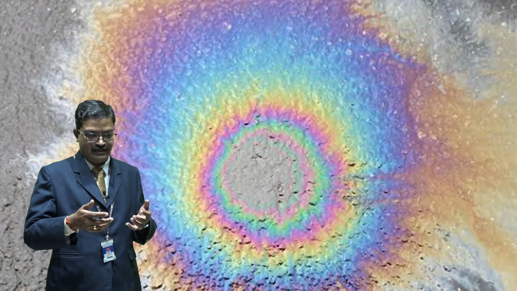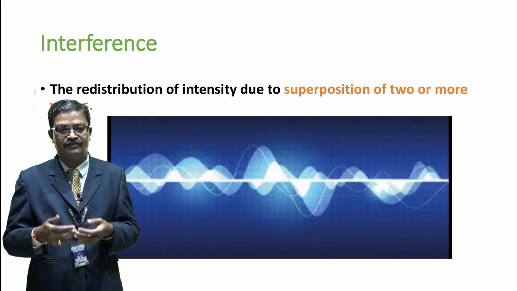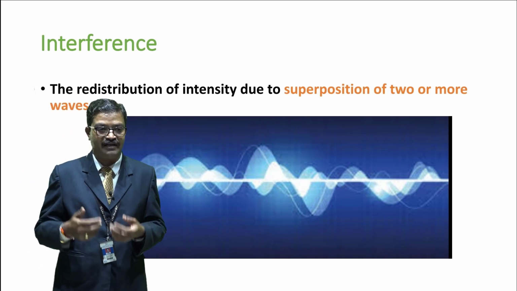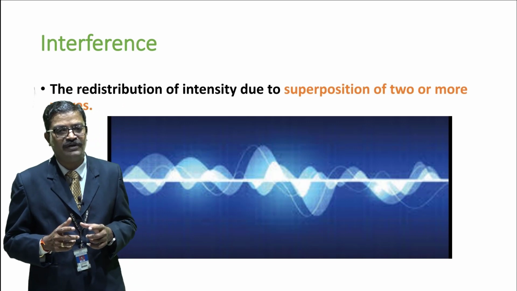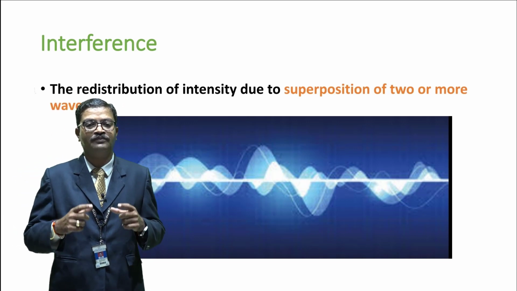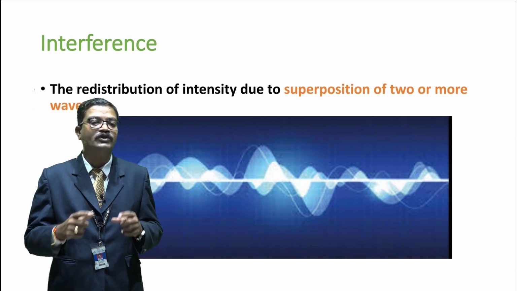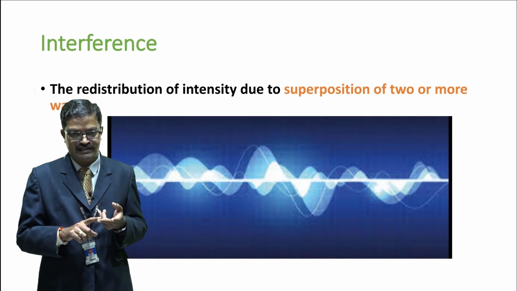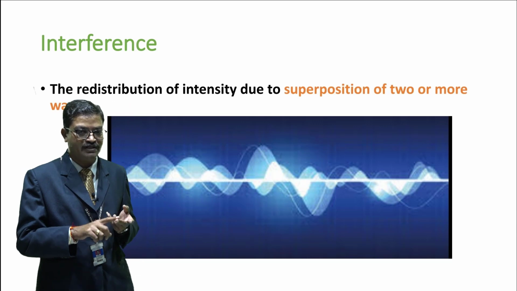Now after these beautiful examples of interference from nature, let us discuss what exactly we mean by interference. Interference is nothing but the redistribution of intensity due to the superposition of 2 or more waves. Now here the word superposition comes up, so one must know what we mean by superposition.